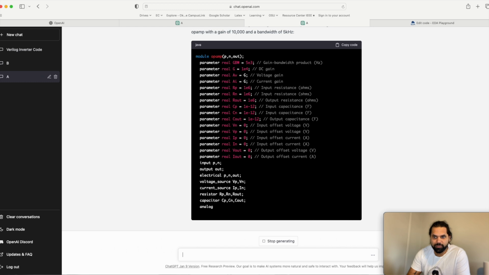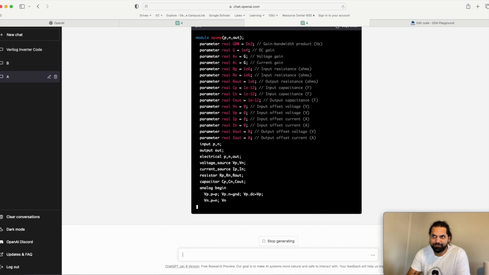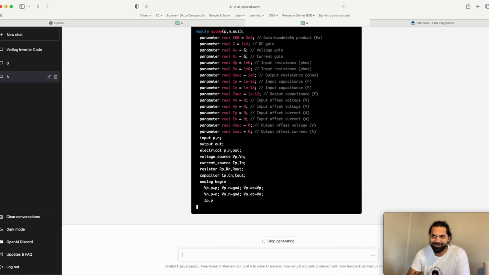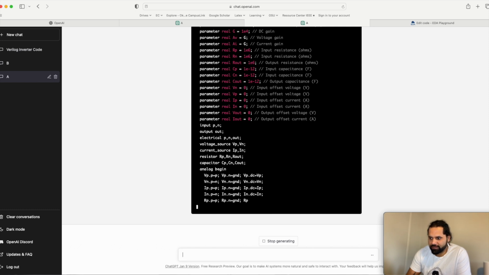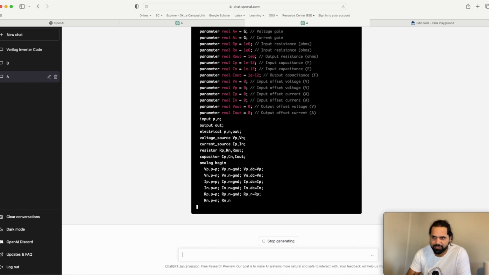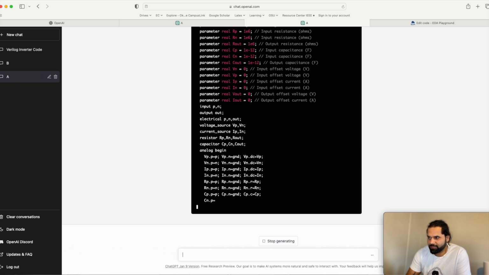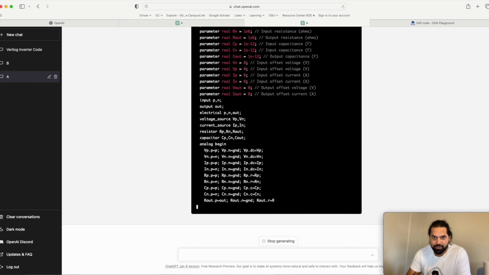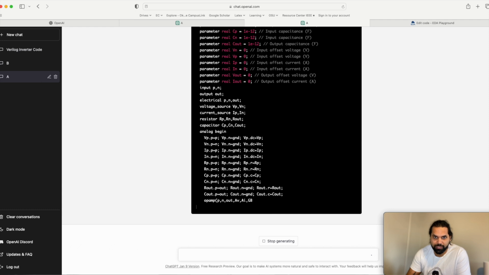So let's say if you're doing mixed mode simulations and if you want a digital block and you're mostly designing analog stuff, then you can use it as a bare skeleton to get a head start and then optimize and tune it. Okay, it's gonna keep on doing its thing. So that's about ChatGPT used for our digital and analog guys. So we can also use it in our way.